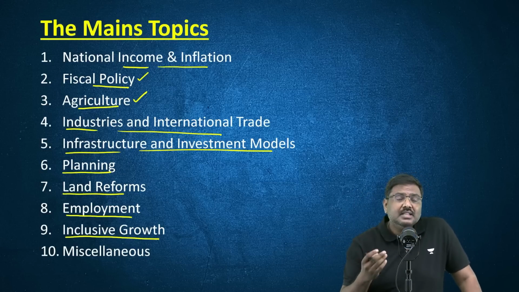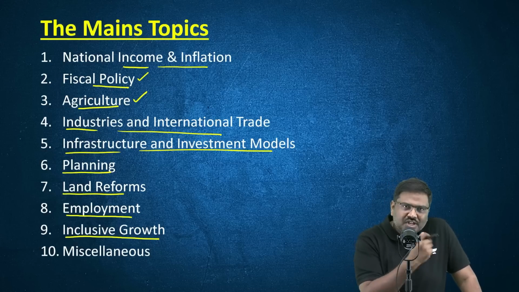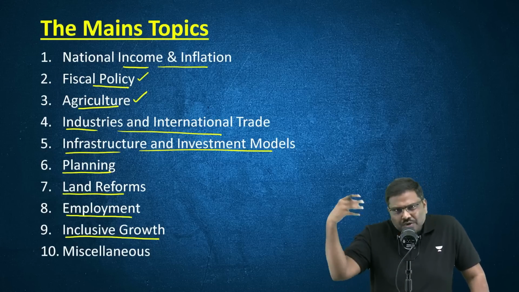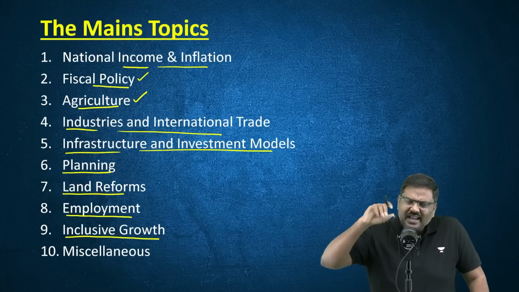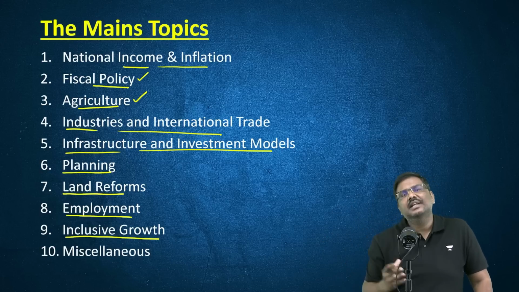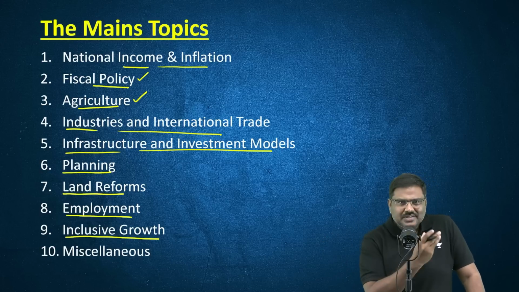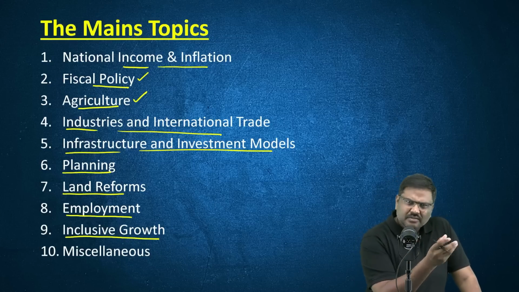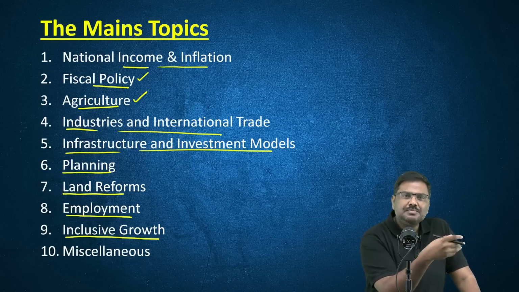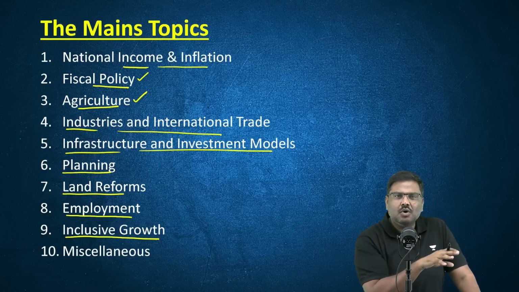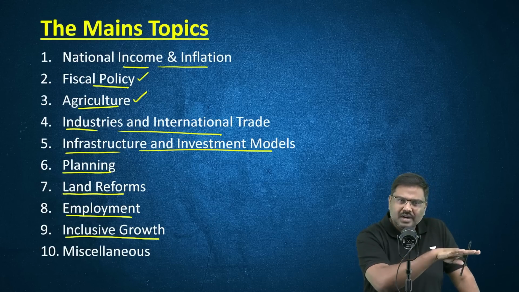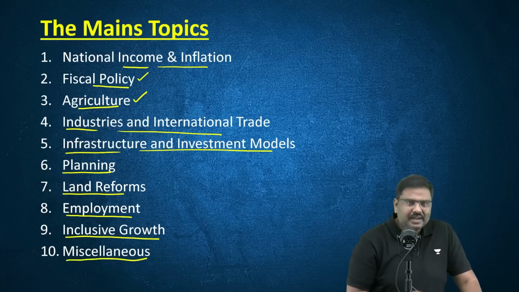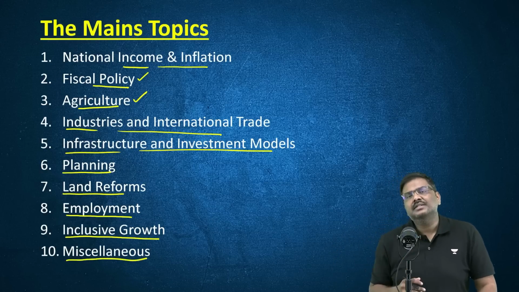Questions have been asked in the past on poverty in GS paper 3. It is a social issue topic, but here it has been asked again under miscellaneous. So I hope you understand there are certain areas which are gray areas, and do not fall specifically under any of these particular topics. There might be some overlap. That's the reason I've kept it separately as miscellaneous.